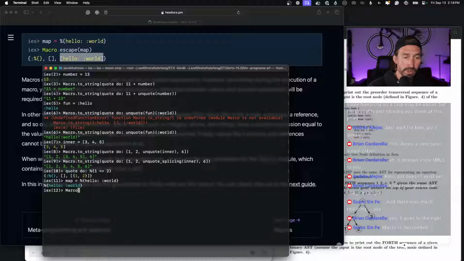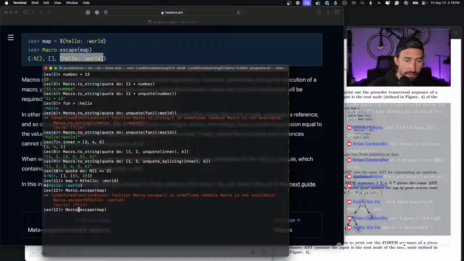Then when we use Macro.escape on that map, my index finger wants to always hit a C before the R, apparently. So when we use Macro.escape, we get our single value in the list, which is hello world. So our key and the value show as the first argument.